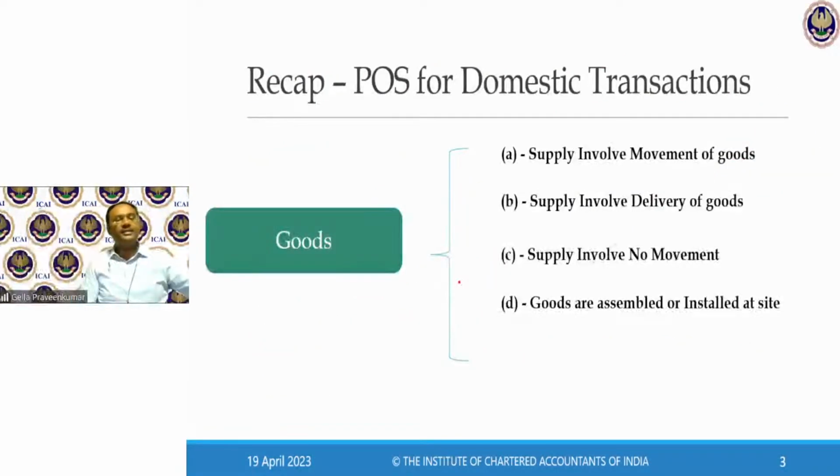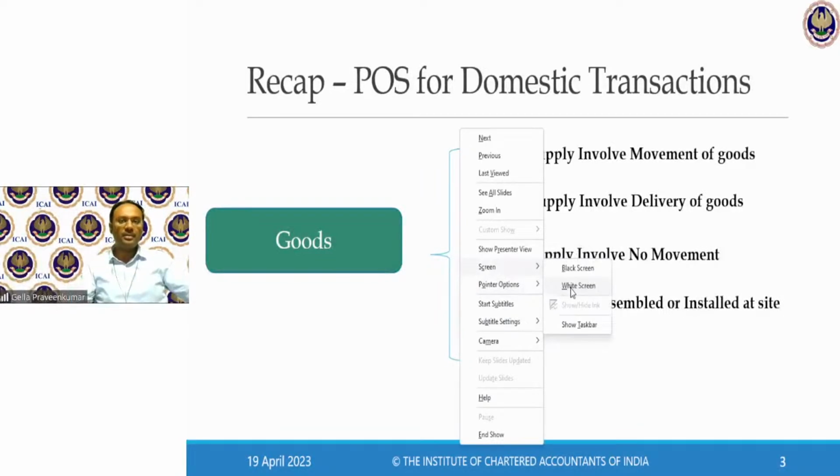Then clause D, where goods are assembled or installed at site. Now, in examination, particularly, you will be asked a problem on the basis of this clause D. Section 10, subsection 1, clause D. Now, there is an example of one windmill power project.